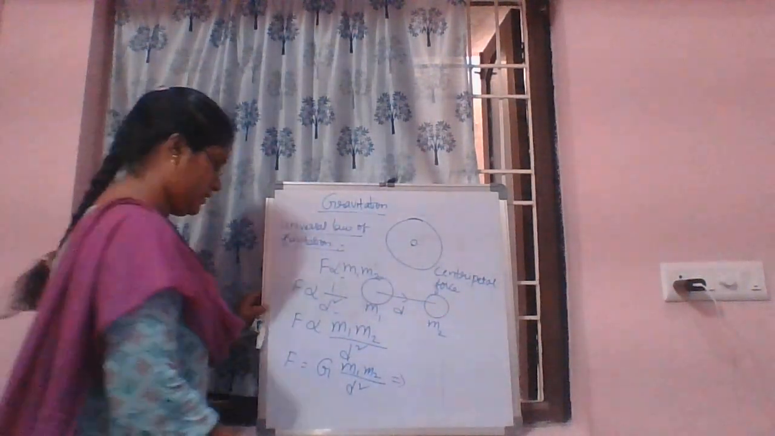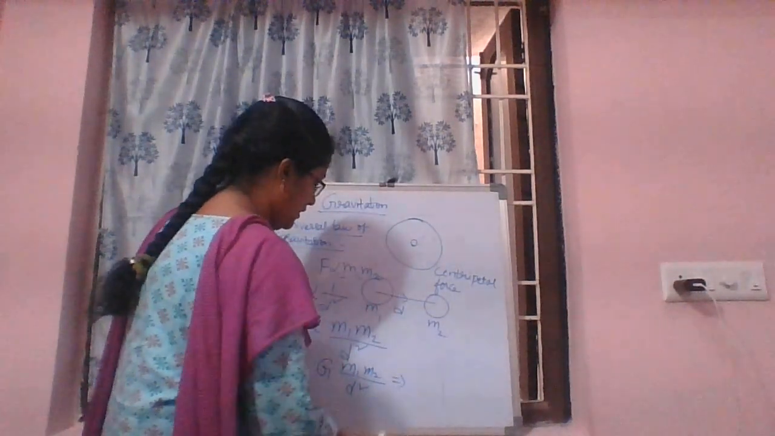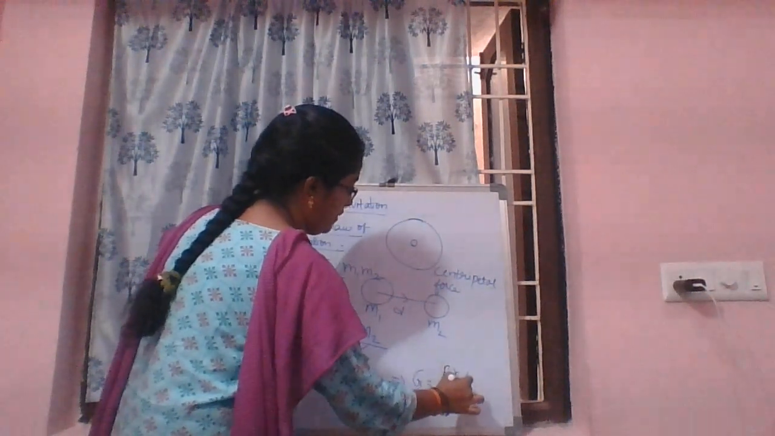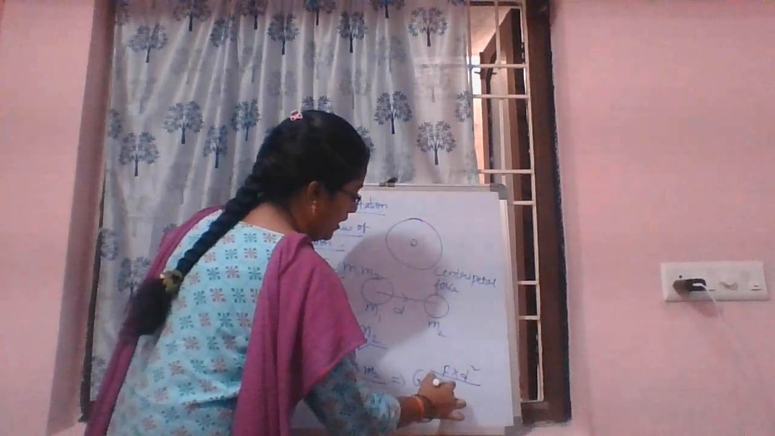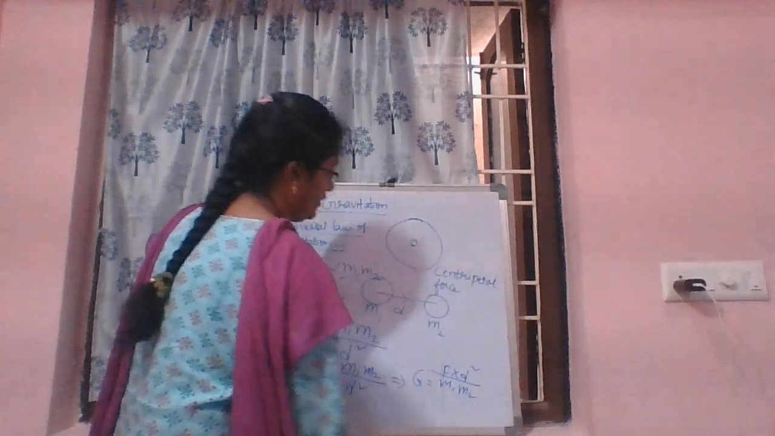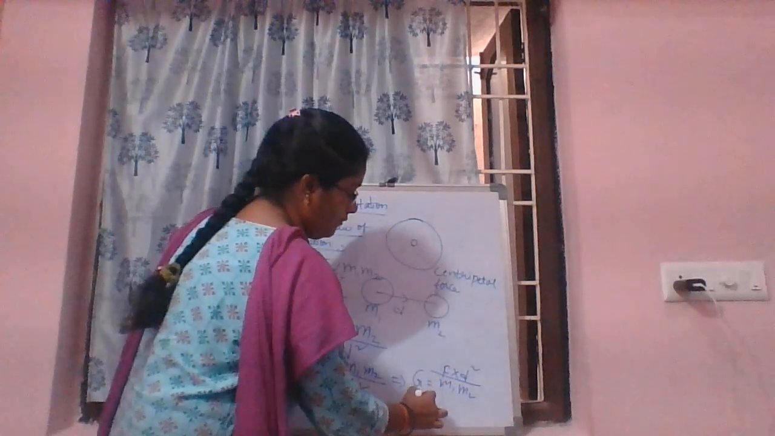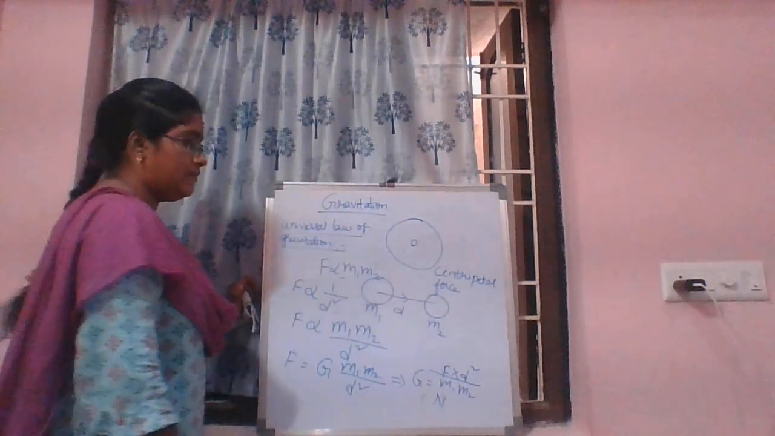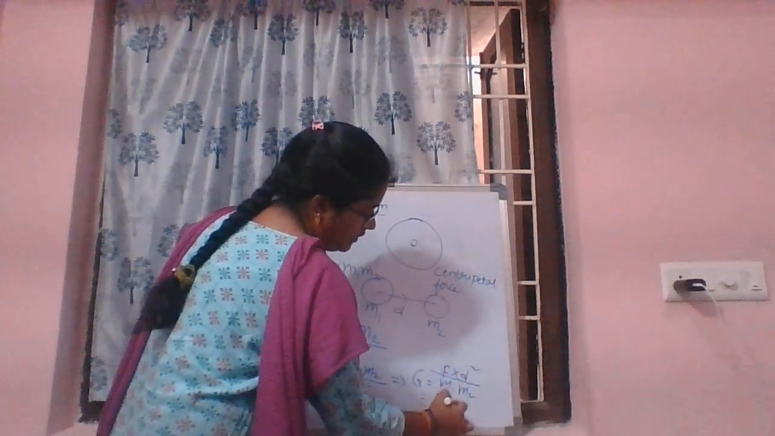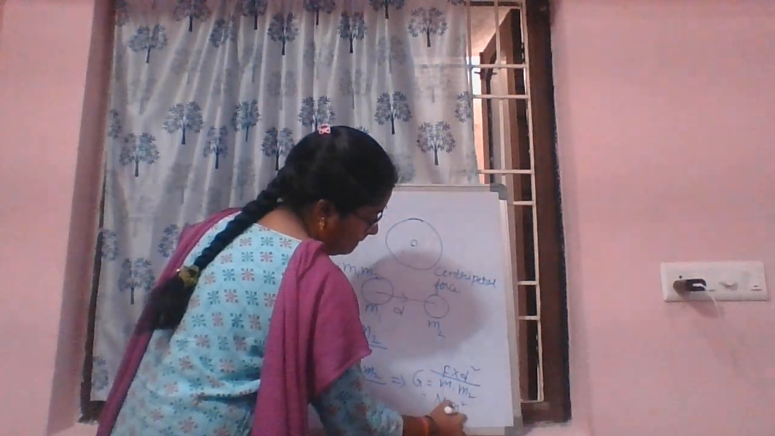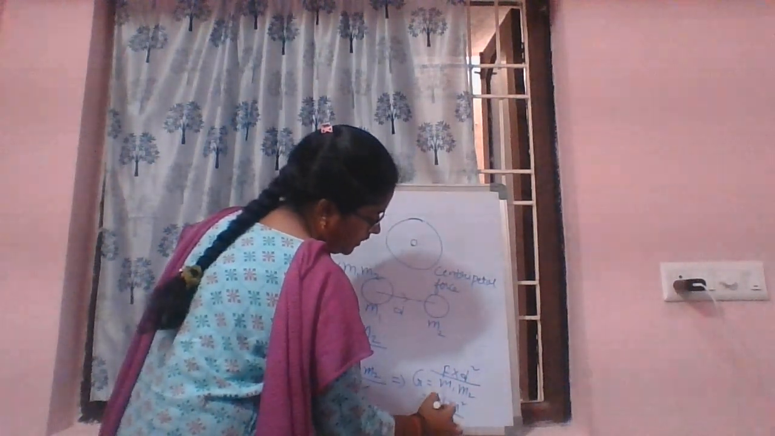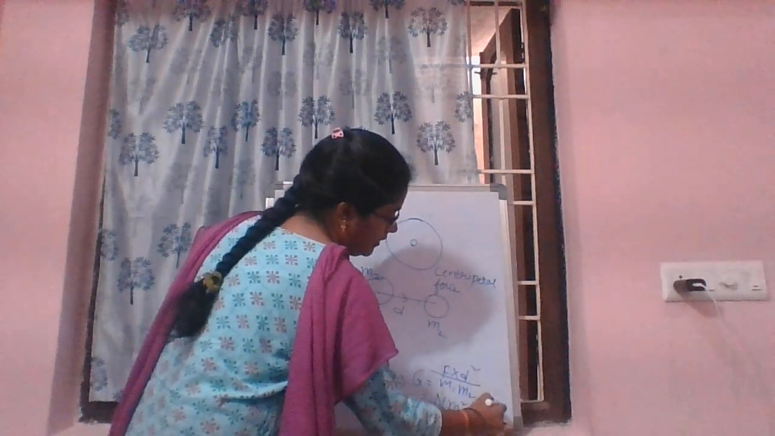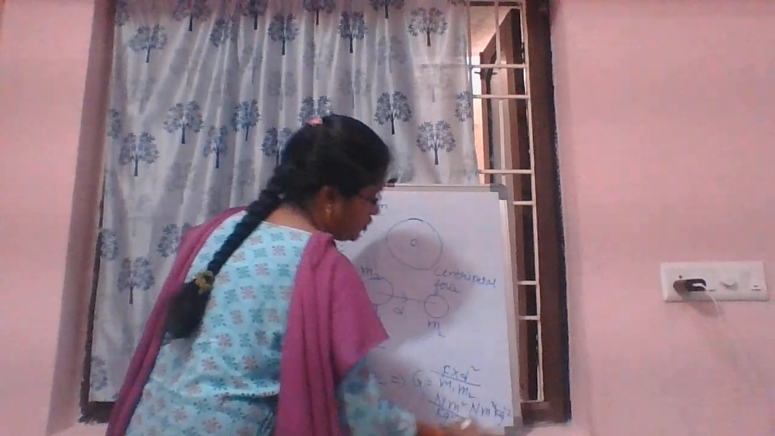Let's write the units for this. We have G equal to F into d square by m1 m2. For force we have Newton, for distance square we have meter square, divided by mass square, that is kg square. So the units are Newton meter square kg power minus 2.